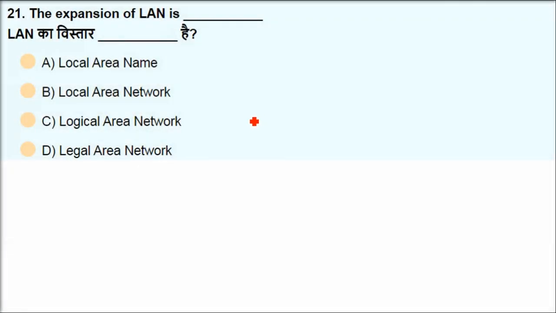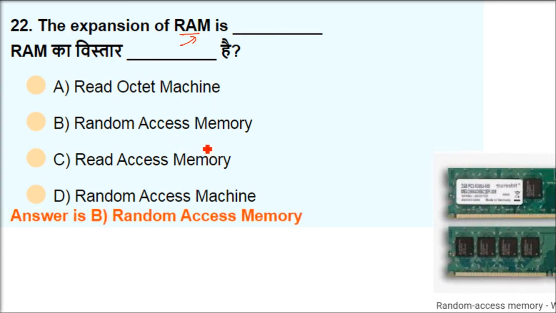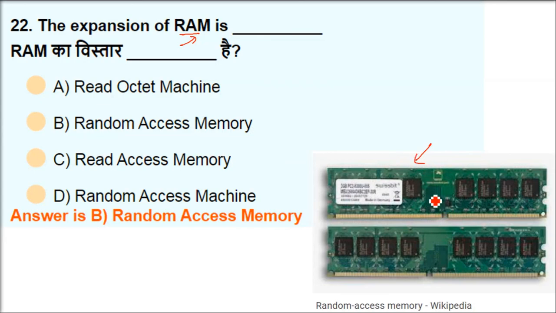The expansion of LAN, we started with it in the first question, and we see it in the fifth question also. Now you can answer LAN. It's local area network. The expansion of RAM is random access memory. This is a fast memory in the computer used to access data. It is called main memory. And there are other types of memories, like SRAM, DRAM, SDRAM. This is a kind of RAM which you see in your computer. These are the RAMs. Okay guys.